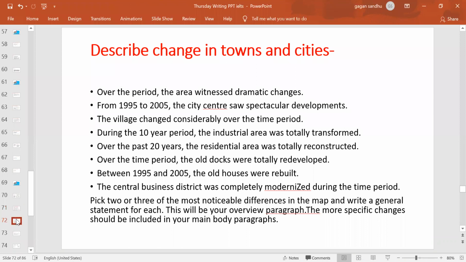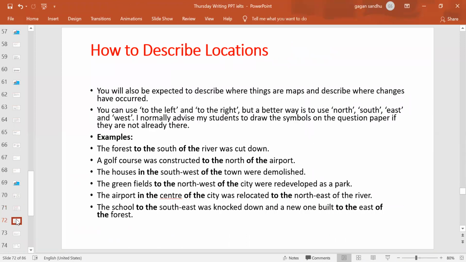So here is the next one, how to describe location. When we know which words we need to describe different changes, then comes what sort of overview sentences we can pick up. And after that comes the description where we need to describe what changes happen location-wise, right? If this place was previously in the southwest, now it has moved to the southeast and near the river, right? So this is how we describe the changes with different locations. So first of all, for the location change, you can either use the directions.